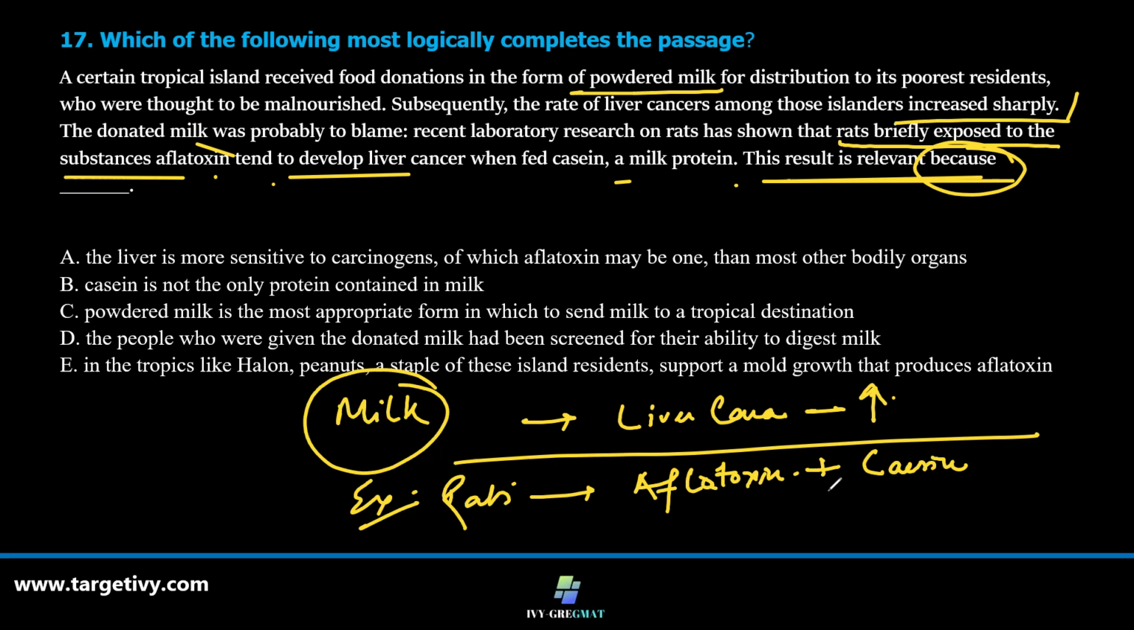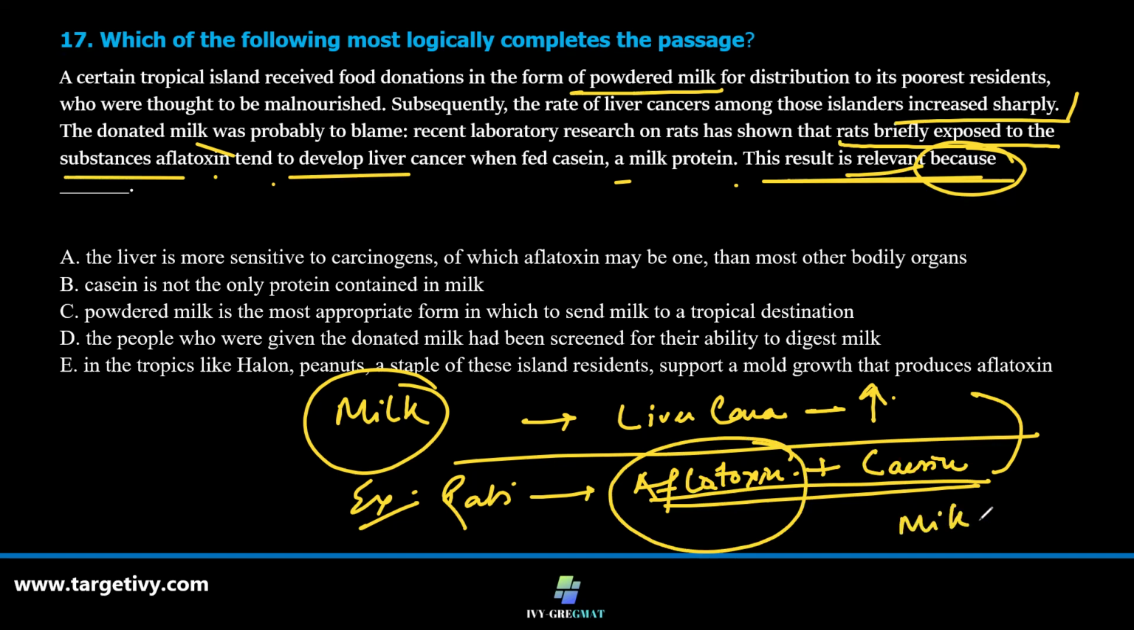So that this result is relevant. Now the author is trying to connect that this is correct because, okay, let's find out whether the people who are living in that island were feeding on something which had a natural aflatoxin. So when the milk came in the picture and they started milk along with the natural normal food which had aflatoxin as one of the components, aflatoxin as its component.